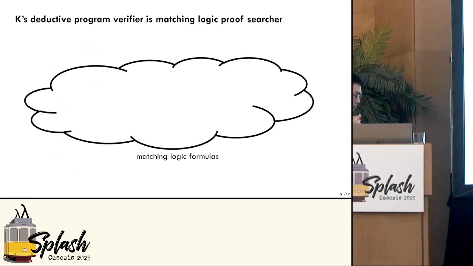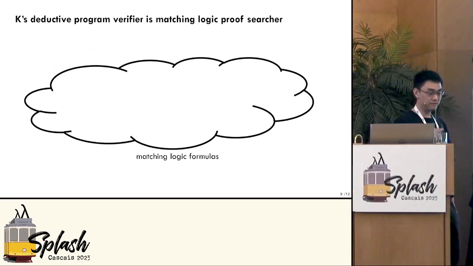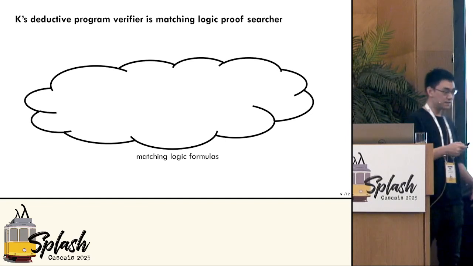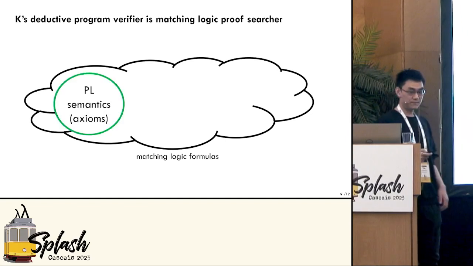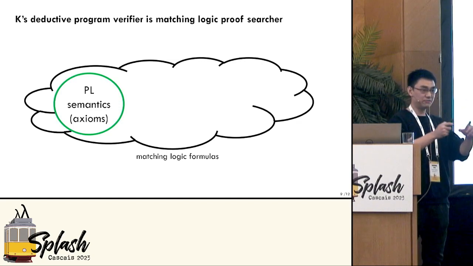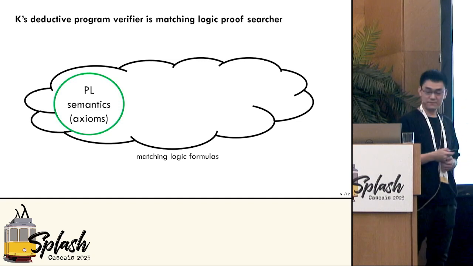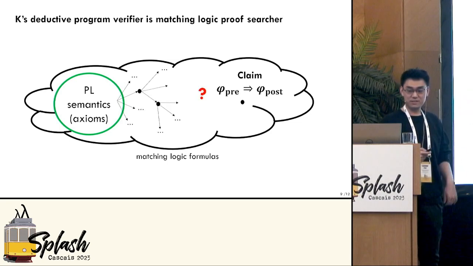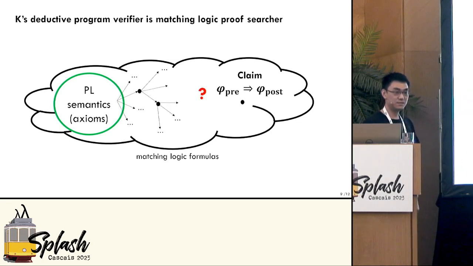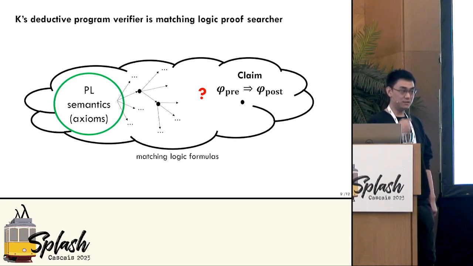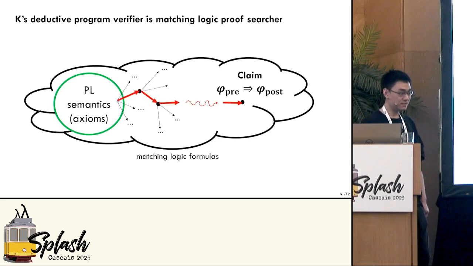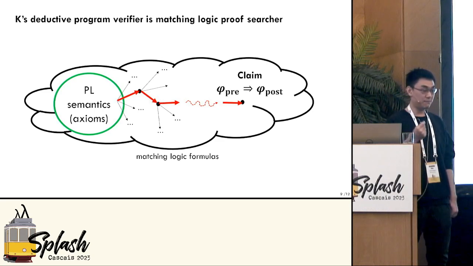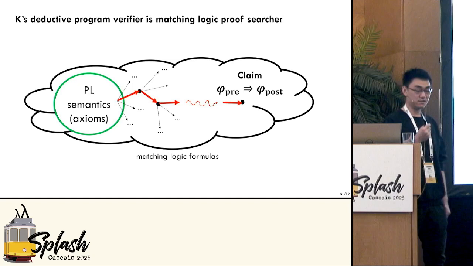Well, we can really think of K's deductive verifier as a matching logic proof searcher. So imagine this is the set of all matching logic formulas. Some formulas are programming language semantics, so they are axioms, they are assumed. And the claim I want to prove about my program is out there. So the question is, is there a proof using the proof system? So I'm trying to find such a proof. If I find it, this red line is going to be this proof certificate, and I can pass it to the checker. The checker will check the correctness of it.